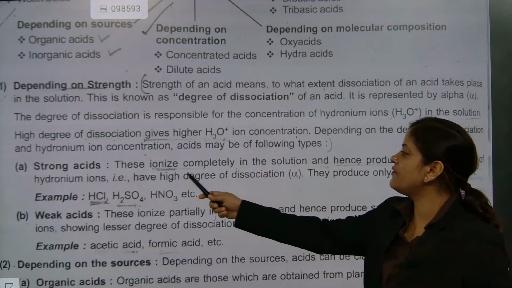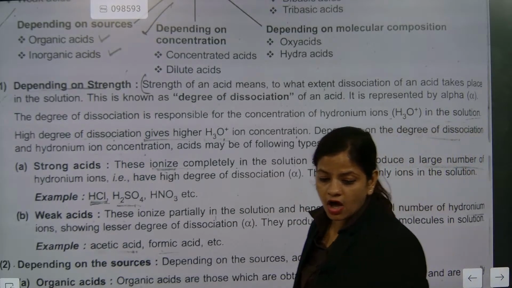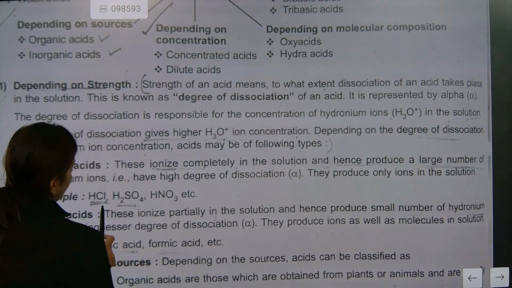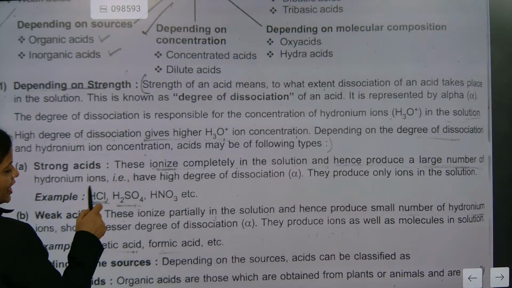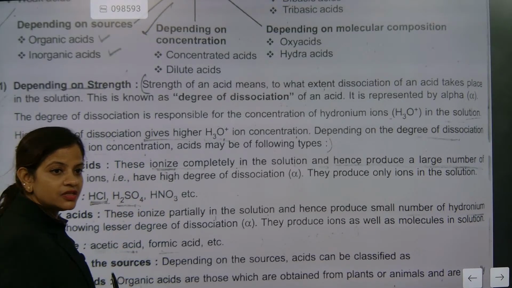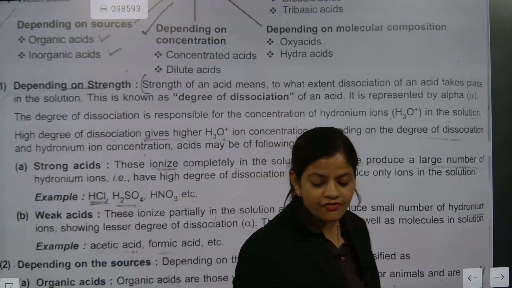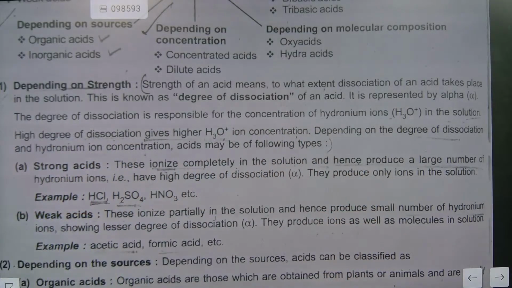They will ionize completely. Which ones? HCl, H2SO4, nitric acid: hydrochloric acid, sulfuric acid and nitric acid have a high degree of dissociation. Everyone start typing and give me the answers.